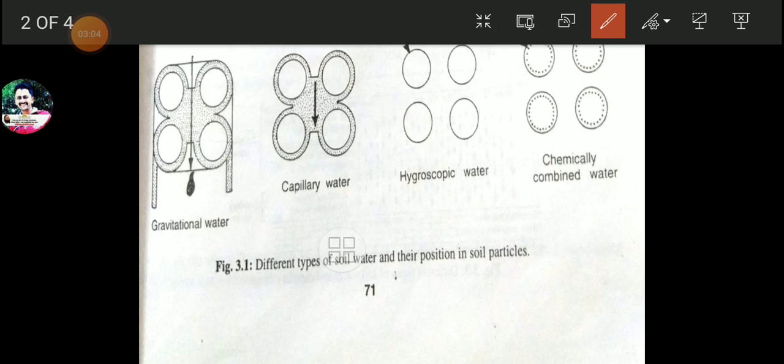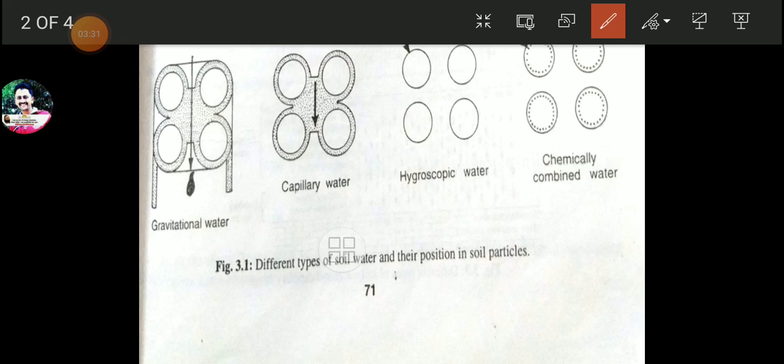Now we know that the water reaches deeply into the soil after rains, isn't it? So friends, no doubt, we have already learned soil water has a lot of importance in the life of the plant. That statement also we can say.